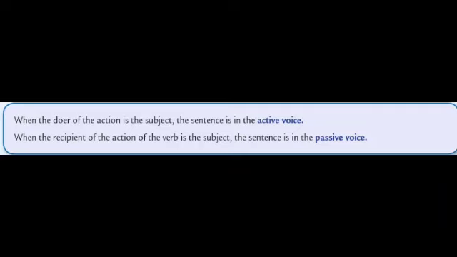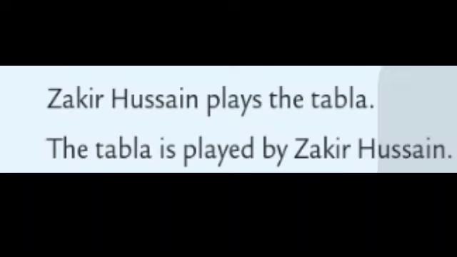Now here see, first example, Zakir Hussain plays the tabla. Here Zakir Hussain is the subject. He is doing the action. And what action is he doing? He is playing. On what? On the tabla.